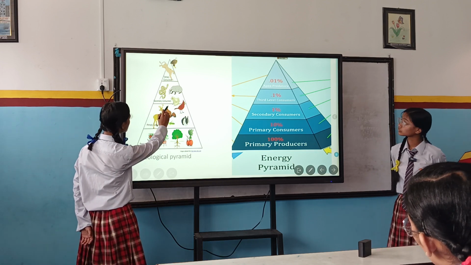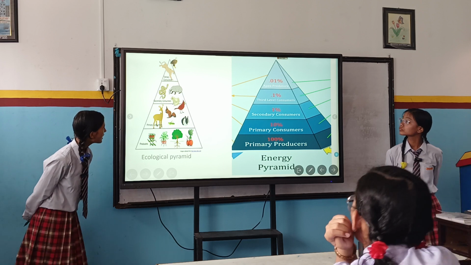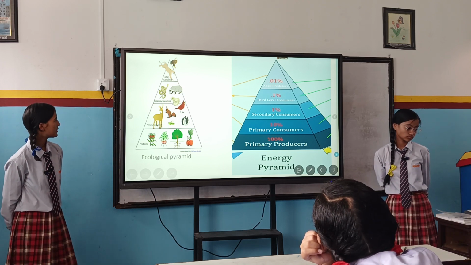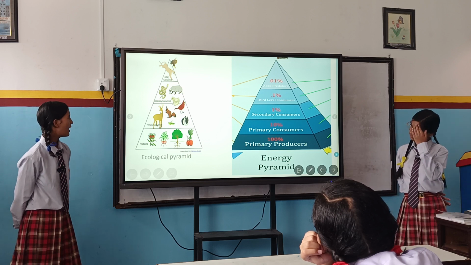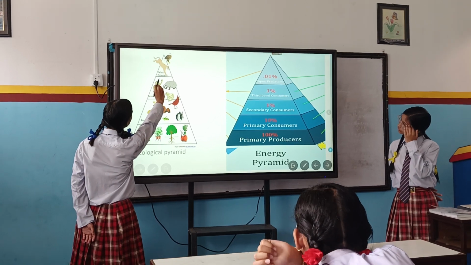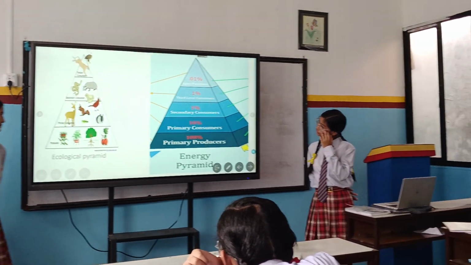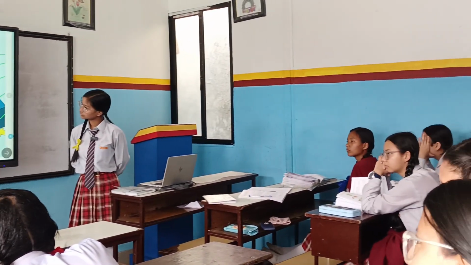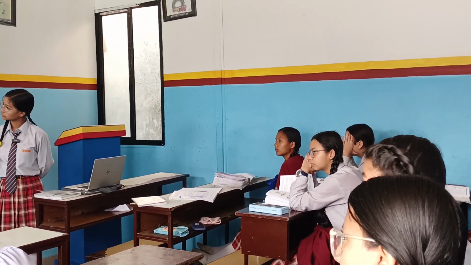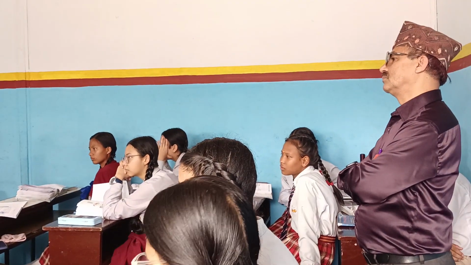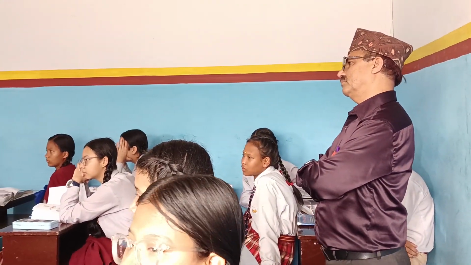Secondary consumers are like snakes and toads. They feed on both herbivores and producers. Tertiary consumers are also known as carnivorous because they feed on producers, primary and secondary consumers. This is also a figure of an ecological pyramid.